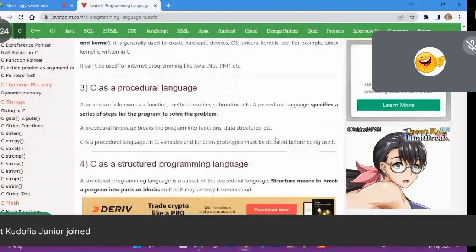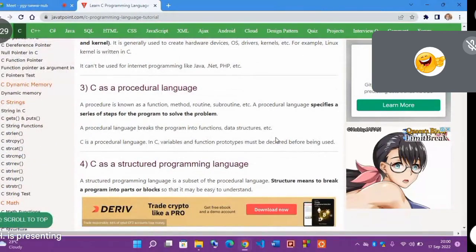Then as a procedural programming language, it means that you have to specify a series of steps for that program to solve the problem. It means that you have to break every code into functions and data structures. That is why we call it a procedural language.